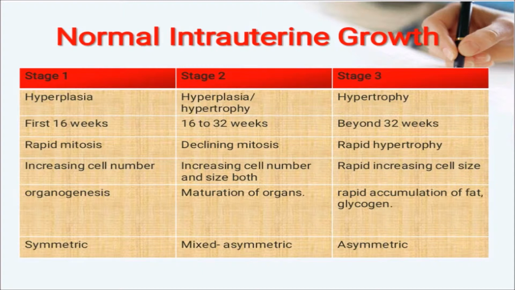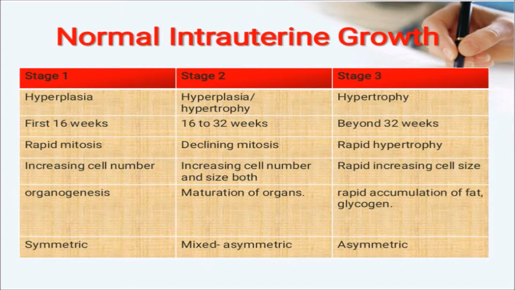In stage 2, there is hyperplasia and hypertrophy. This stage is from 16 to 32 weeks. Mitosis is declining, but both cell number and size are increasing. In this stage, maturation of the organs takes place. And in stage 3, there is hypertrophy, beyond 32 weeks of gestational age, with rapid increase in cell size and rapid accumulation of fat and glycogen.